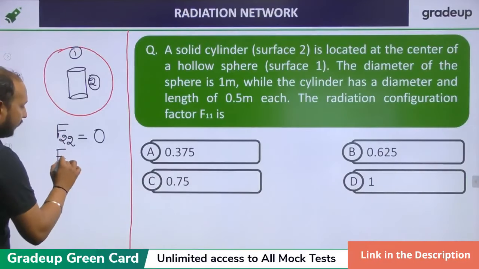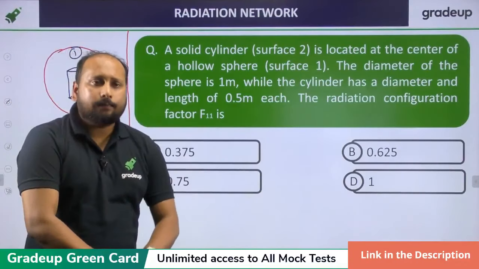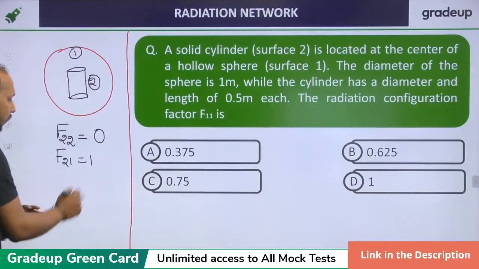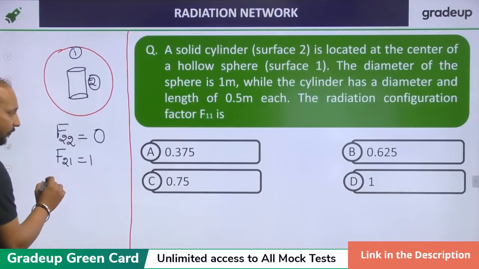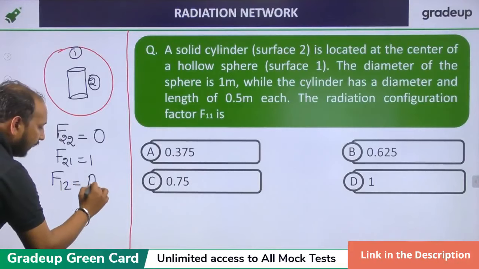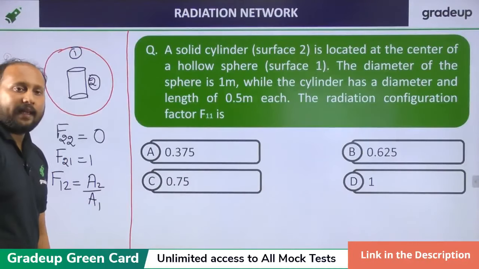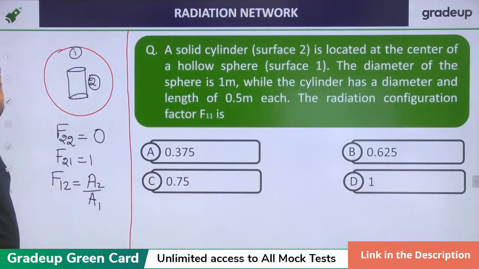So F21 is equal to 1. Clear? So how to get F11? For F11 you should first get F12. F12 is equal to A2 by A1 into F21, which is equal to 1.